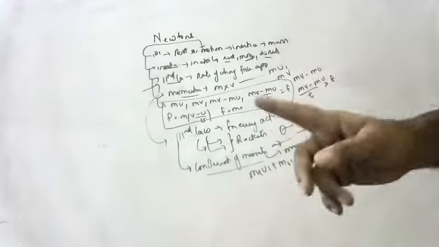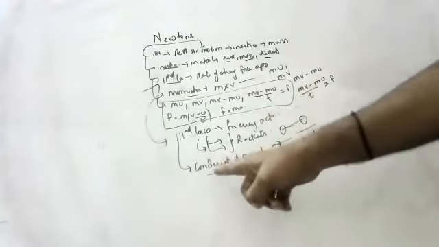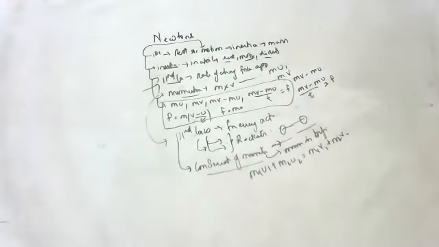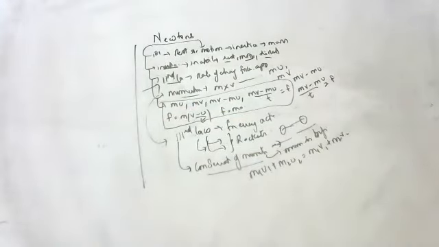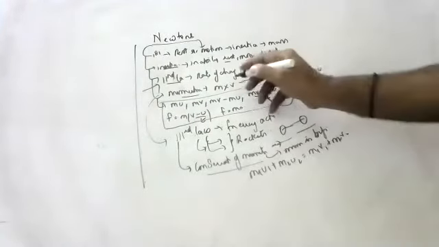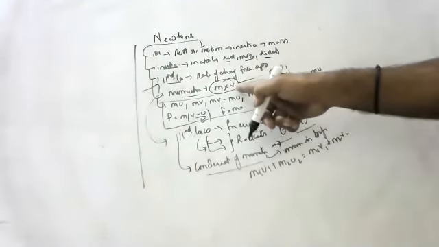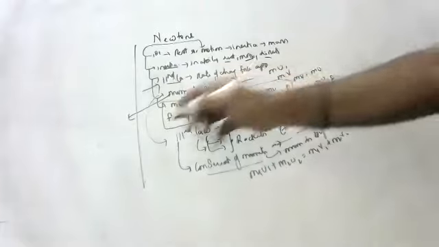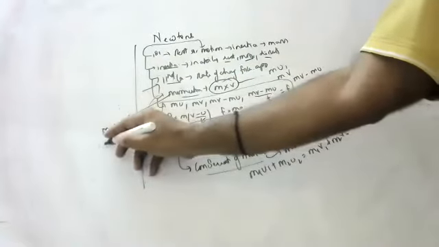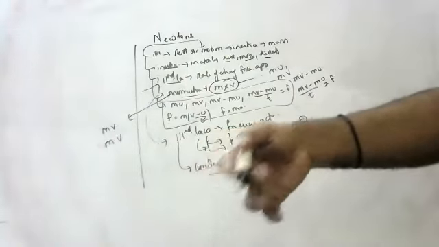So momentum before collision is equal to momentum after collision. That is the conservation of momentum definition. Srinid, can you tell the conservation of momentum definition? Momentum before collision is equal to momentum after collision. What is the definition of momentum, Srinid? Product of mass and velocity. Tell me the momentum definition again. Product of mass and velocity.